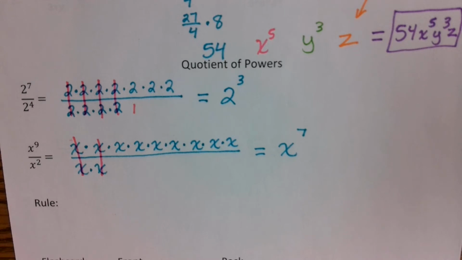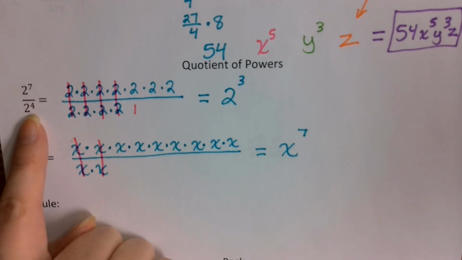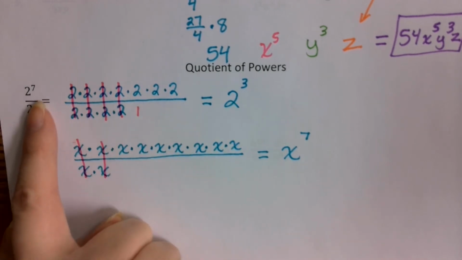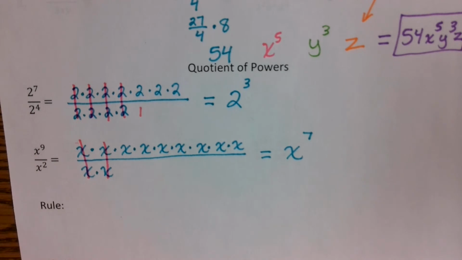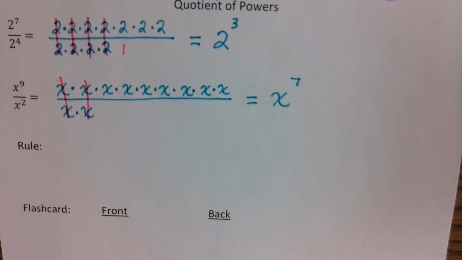We're subtracting, right? And what are we subtracting? The exponents, right? Are we doing anything to the base? No, the base is going to stay the same. Now, what do you think? If this was 2 to the 7th over 3 to the 4th, could we subtract the exponents? No, because they're not the same base. So it's important to remember that the bases have to remain the same. So let's go ahead and write that rule down.